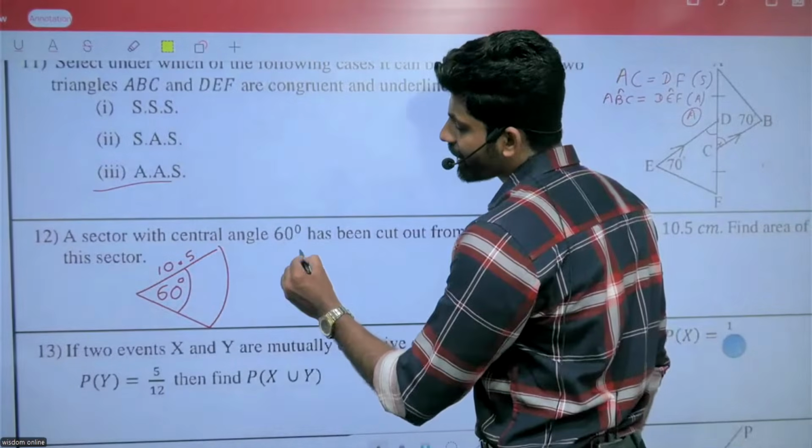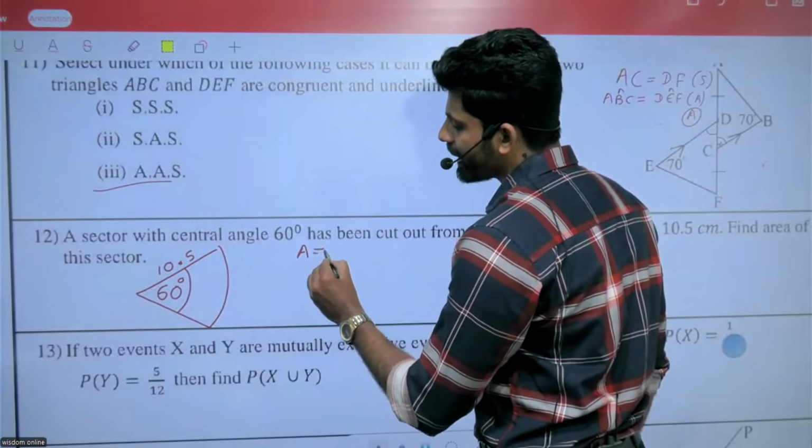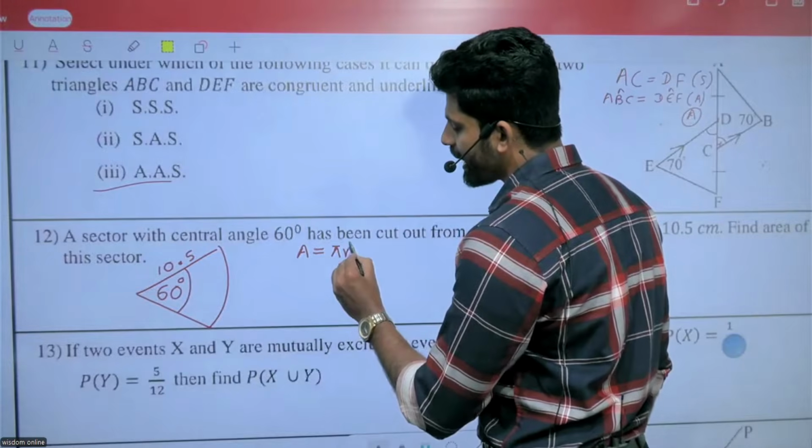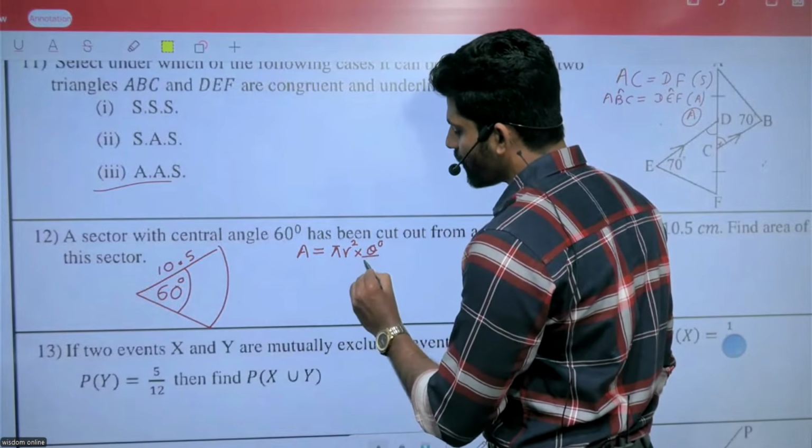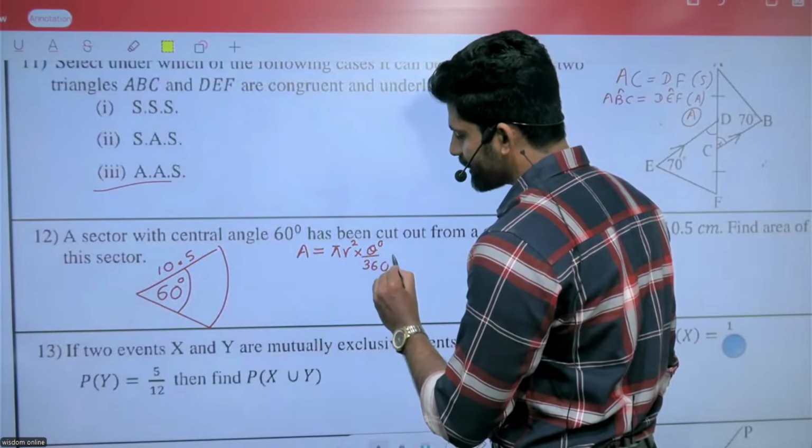How do we find the area of a sector? Area equals pi r squared into theta over 360.